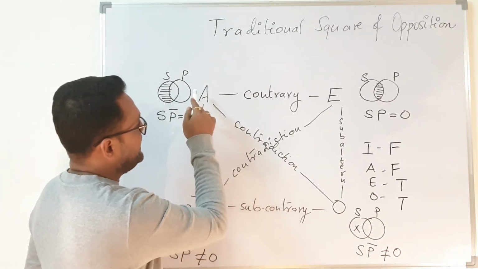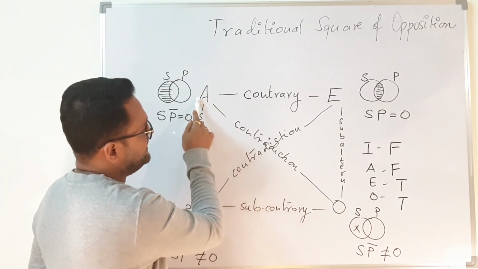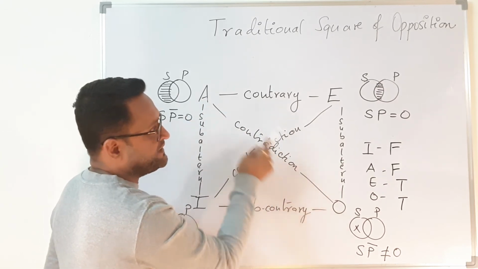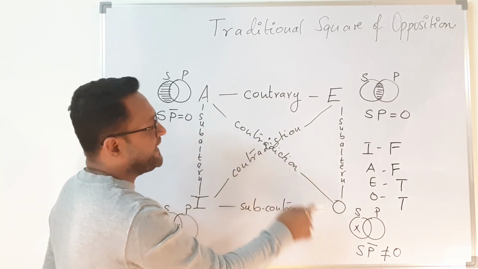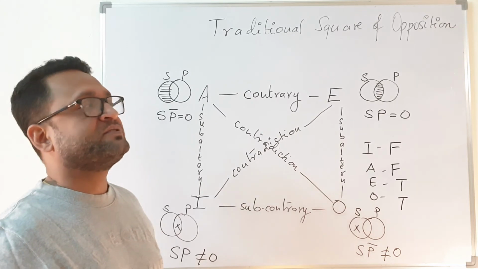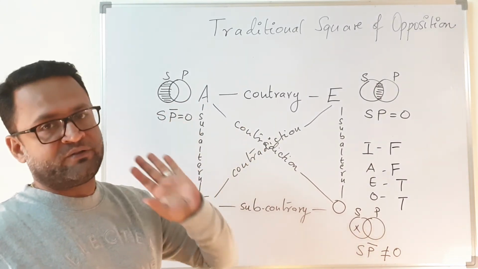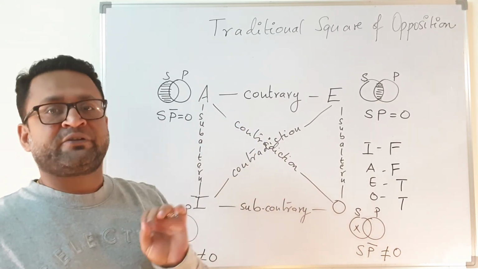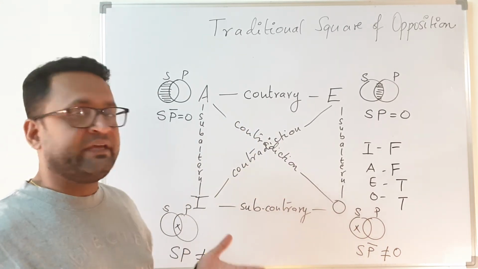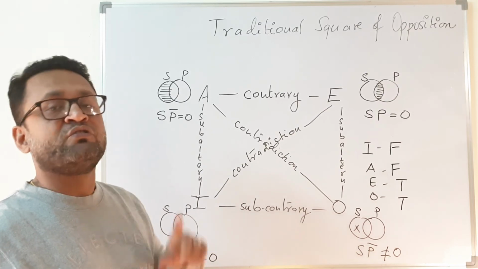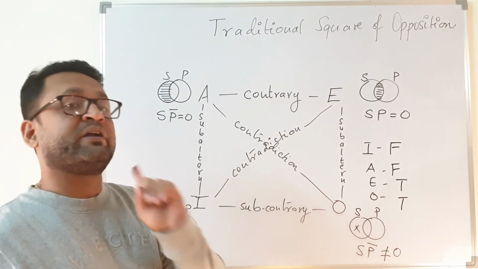And contradiction: if one of the contradictories is true, then the other has to be false. That means they cannot be true together and they cannot be false together. So if one of them is of one value, the other one will be of the opposite value. Irrespective of whatever the value of A, E, I or O given to you, you will always be able to find the contradictory's value.